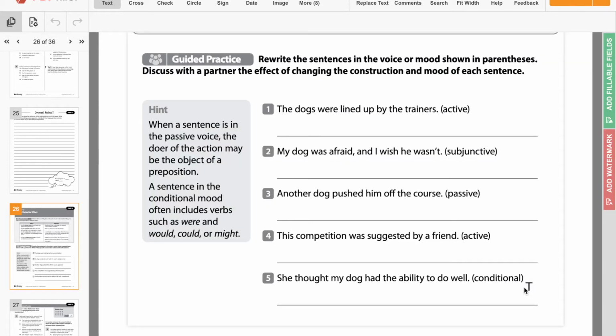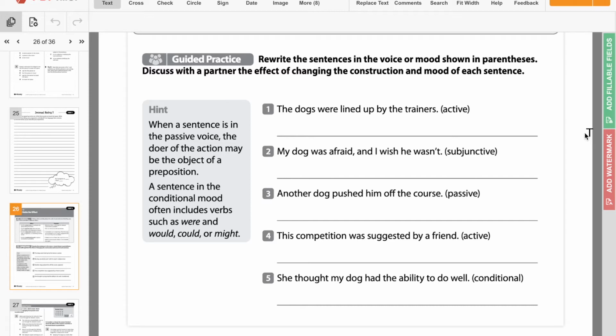So let's take a look at this guided practice together. It says rewrite the sentences in the voice or mood shown in the parentheses, which is right here. Then we're just going to discuss it together, but it says discuss with a partner the effect of changing the construction and mood of each sentence. For our hint, when a sentence is in the passive voice, the doer of the action may be the object of the preposition. A sentence in the conditional mood often includes verbs such as were and would, could, or might.